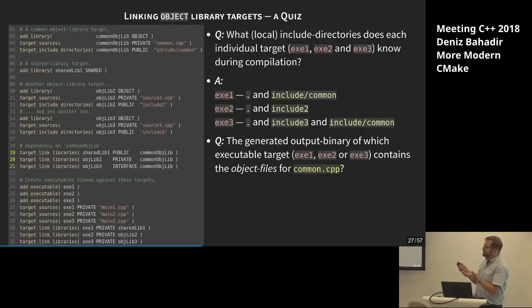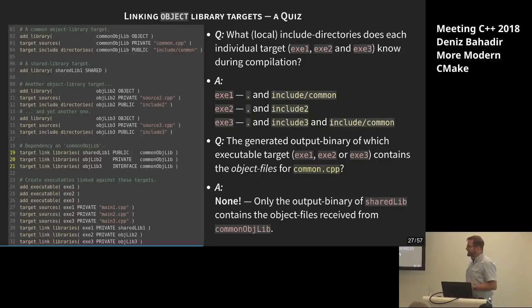One should think, why should this be different than propagating all the other usage requirements? But the thing is, it is different. So the correct answer would be only the shared library itself gets the object files from common object lib. The other ones don't. So let's look at it real quick.